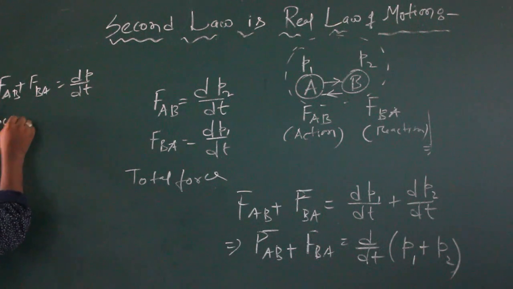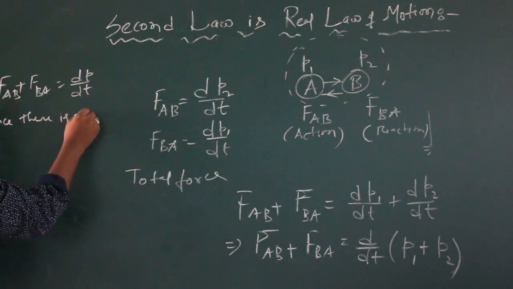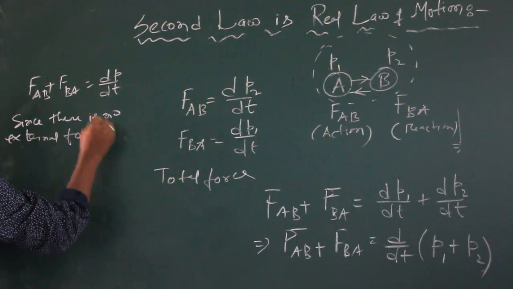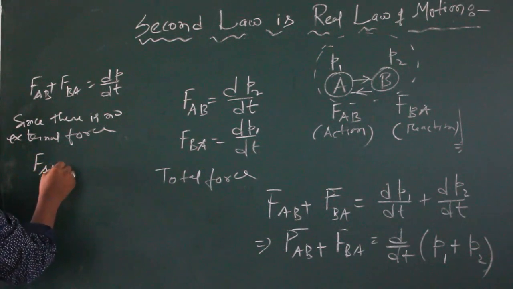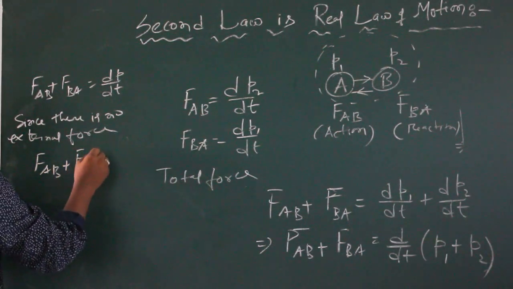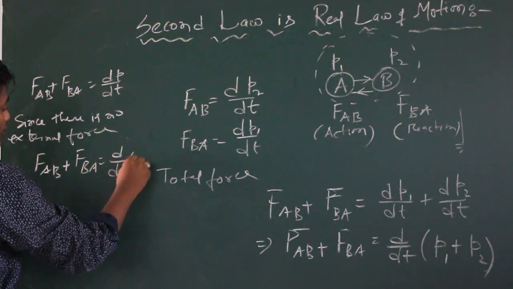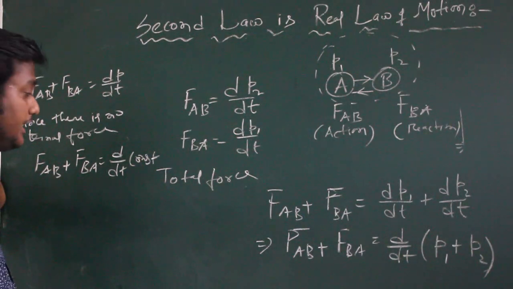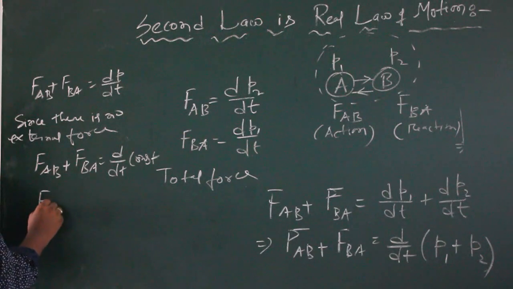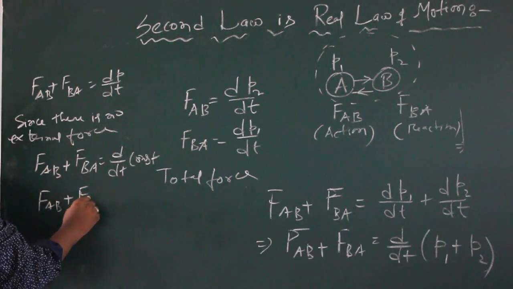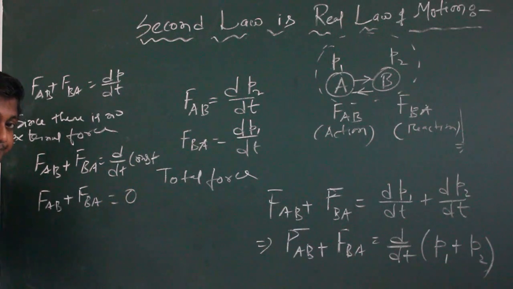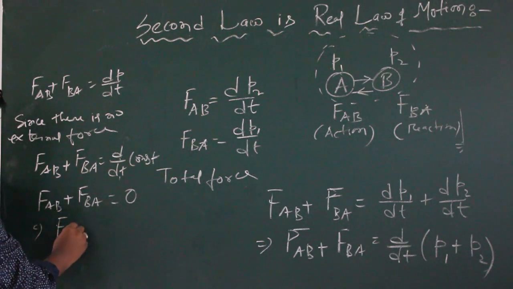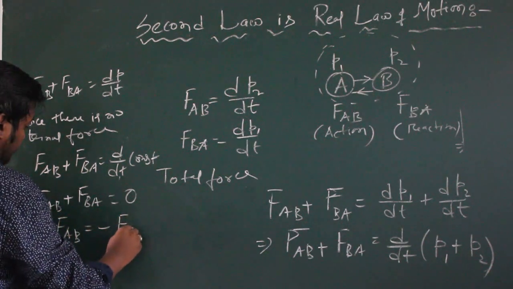Since there is no external force, this equation will be FAB plus FBA equals to d by dt of constant, because if there is no external force, then P will remain constant. If P is constant, we know d by dt of any constant equals to 0. Okay, d by dt of any constant equals to 0. So it will be FAB equals to minus FBA.